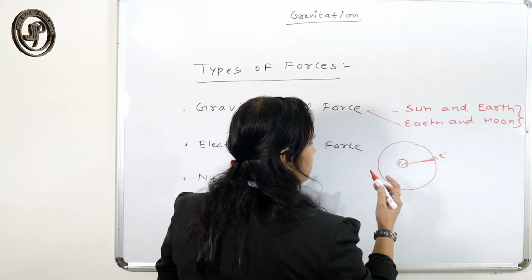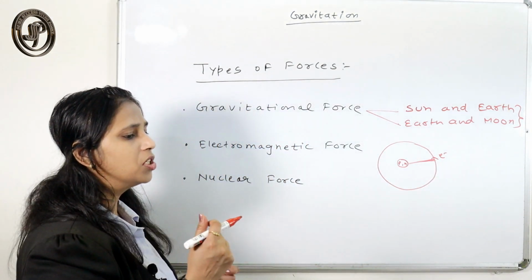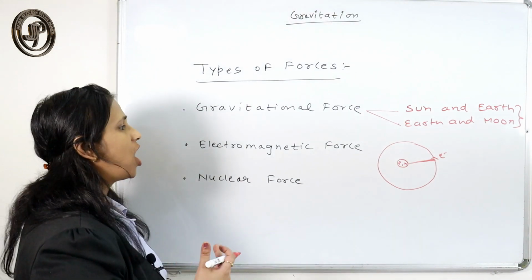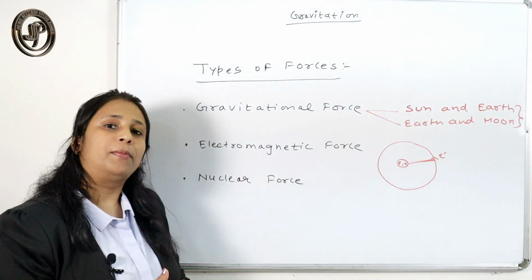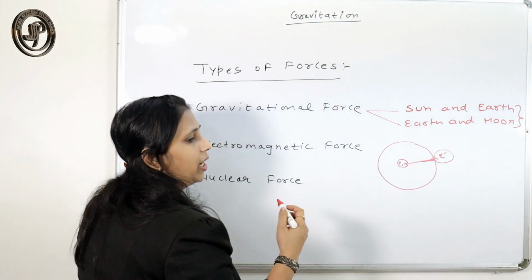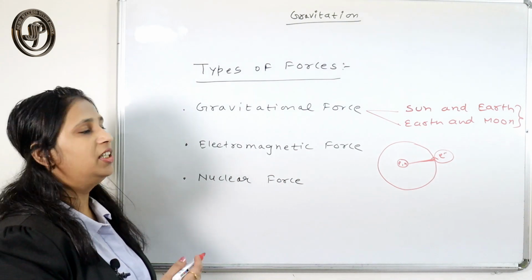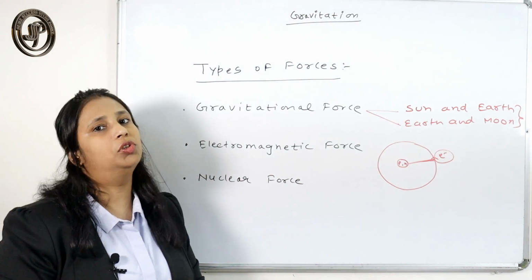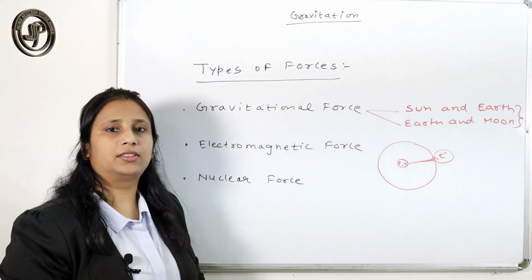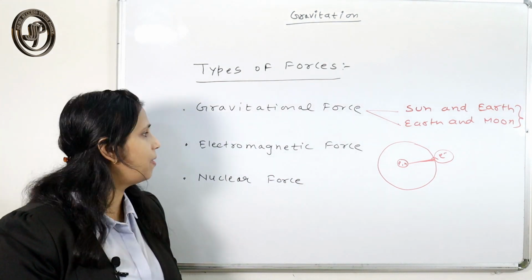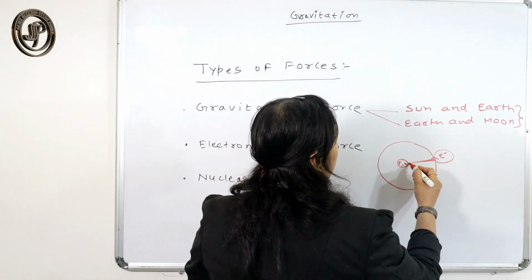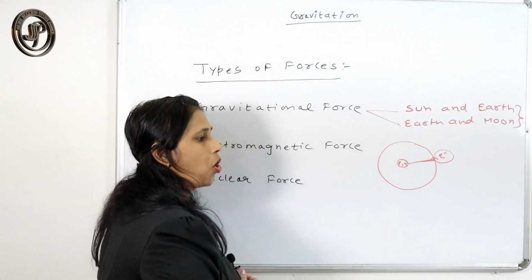The electromagnetic force acts between two charged particles when a charged particle is in motion, because any charged particle in motion produces a magnetic field, and the force they exert is called electromagnetic force. So it acts between proton and electron.